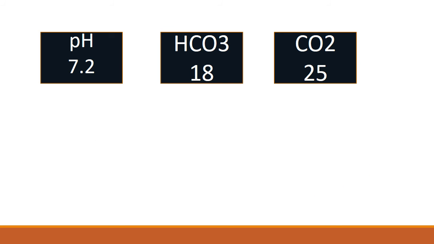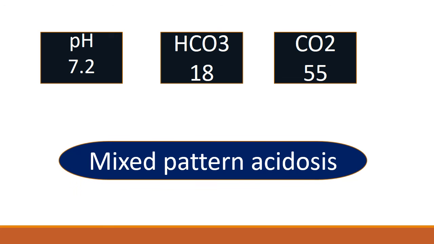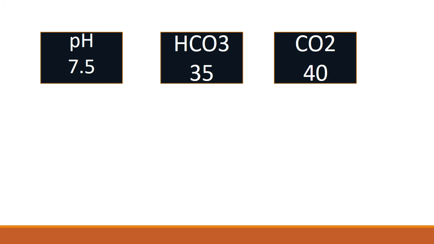The next question: pH is again 7.2, acidosis, bicarb is 18, metabolic acidosis, and carbon dioxide is 25. So the respiratory system is trying to compensate by decreasing the acid in our body. So it is metabolic acidosis with respiratory compensation. Next, pH is 7.2, acidosis, bicarb is 18, metabolic acidosis, carbon dioxide is 55. So it is mixed acidosis. Both metabolic and respiratory systems are involved. Yes, it's mixed pattern acidosis.